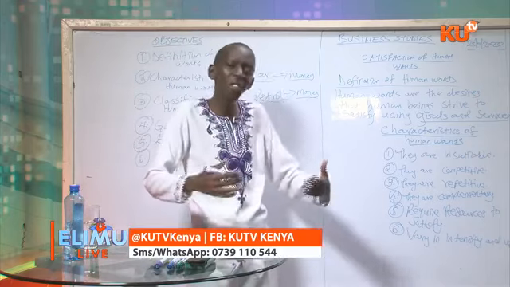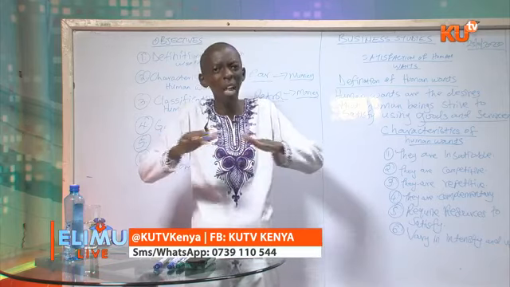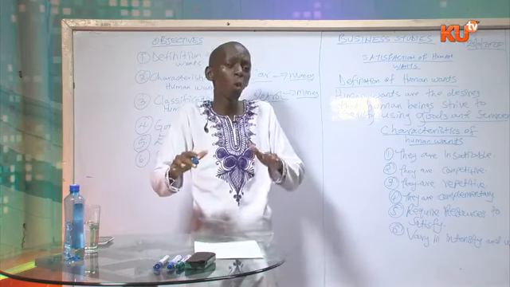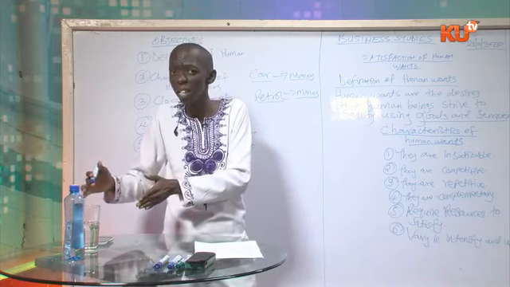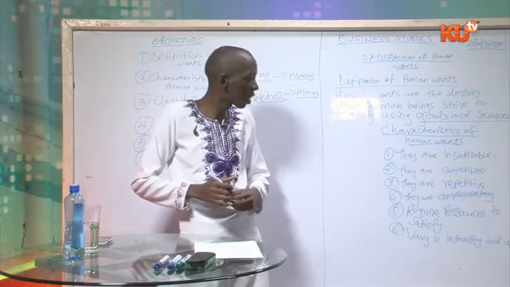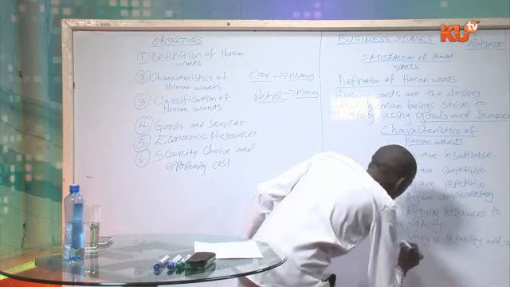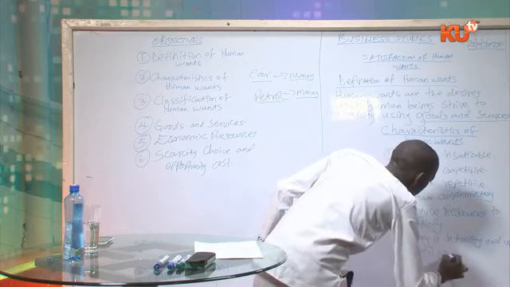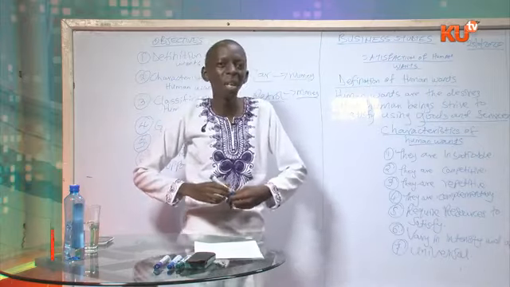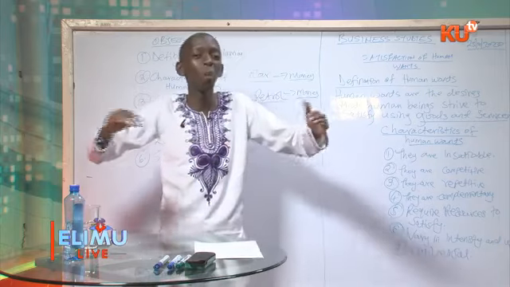So what we mean is that these human wants vary. They are not the same. There are those which are required to be satisfied first, the ones that are more urgently required than others. Human wants vary in intensity and urgency. Human wants are universal. This means that all these wants are required everywhere all over the world.